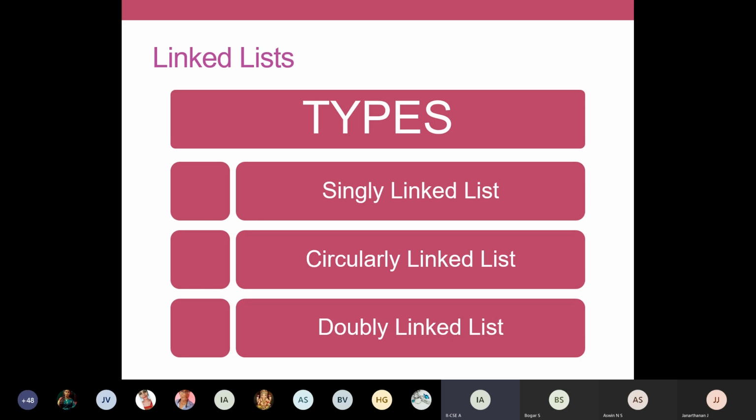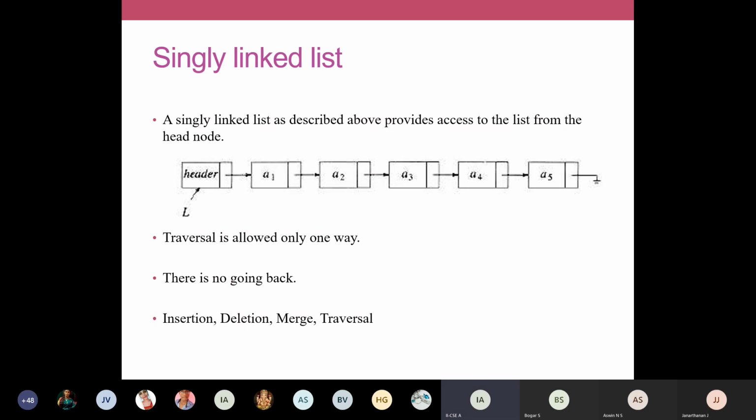Once again, singly linked list is whatever we have seen in our earlier classes. They're all singly linked lists. We can take the example like that, and so I have shown the example once again. A singly linked list provides access to the list from the head node. You have a header node followed by a set of data nodes. A header node will have the address of the first node, and you have some sequence of data. After that, you have the null at the end.